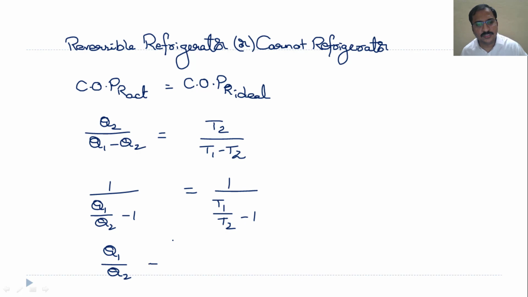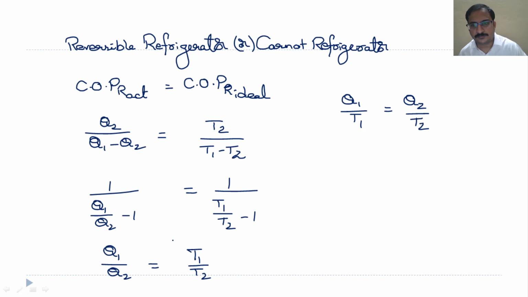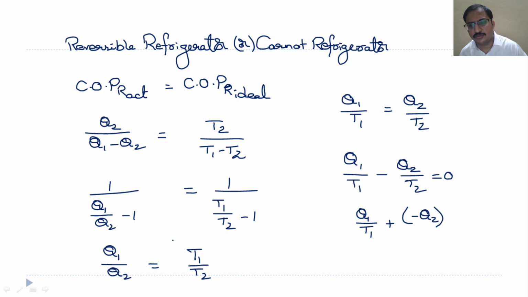Q1 by Q2 is equal to T1 by T2. From this we can write Q1 by T1 is equal to Q2 by T2, and Q1 by T1 minus Q2 by T2 is equal to 0, that is, Q1 by T1 plus (minus Q2 by T2) equal to 0. Here also we are getting sigma Q by T is equal to 0.